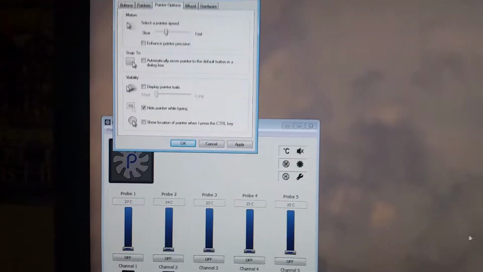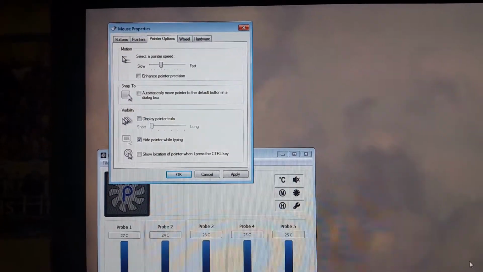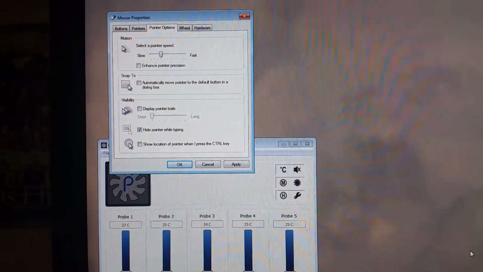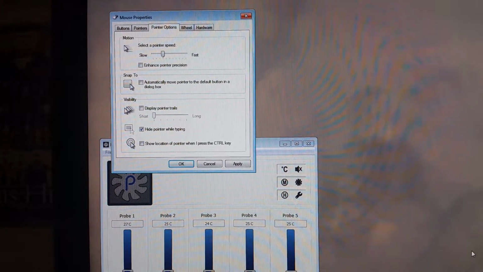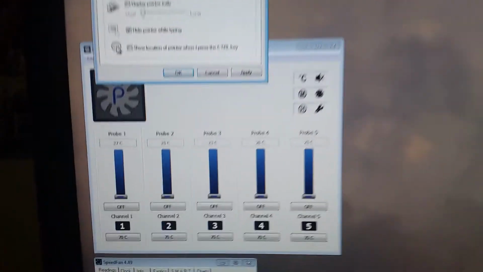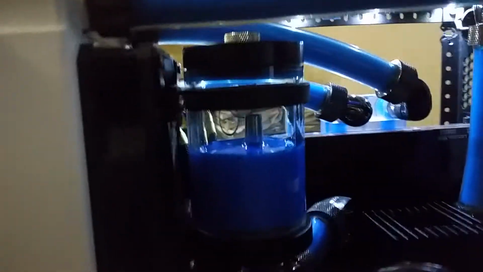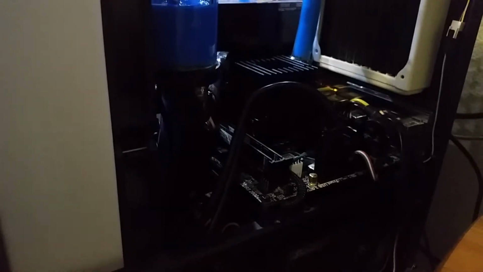Alright, this is the second video showing that the DWM desktop Windows management is off. And also this is the basic Windows arrows turned off. It shows that all my fans are off. My pump is also off. So as you can see, fans are off, pump is not working. There's really nothing running.